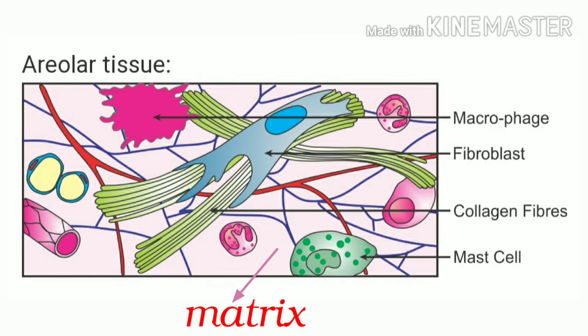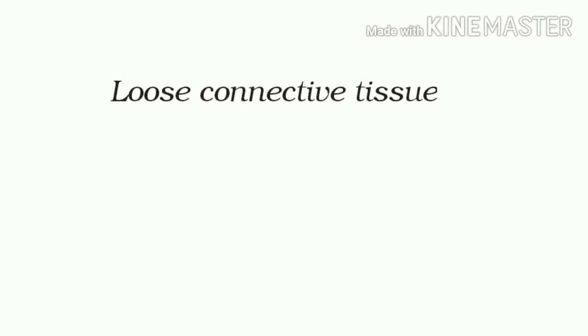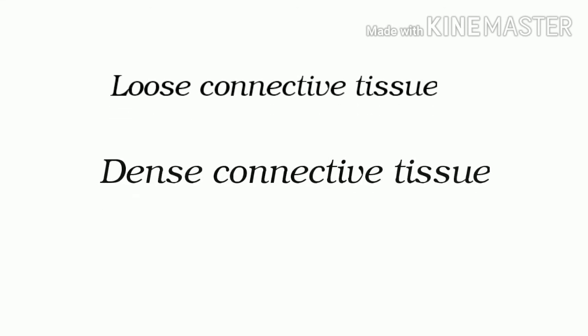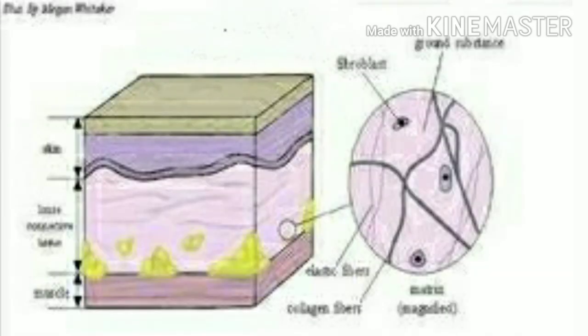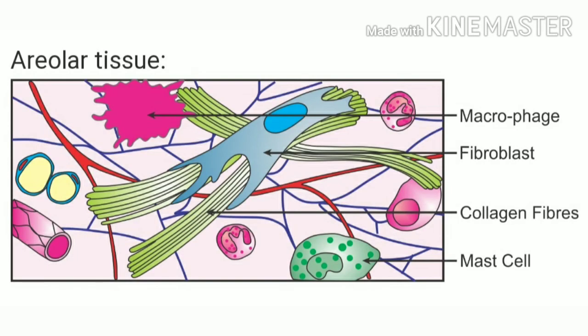Now there are three types of connective tissues: loose connective tissue, dense connective tissue, and specialized connective tissue. When the fibers and the cells of the connective tissue are loosely arranged in a semi-fluid ground substance, then it is called loose connective tissue. For example, areolar tissue present beneath the skin. It serves as a support framework for the skin epithelium.